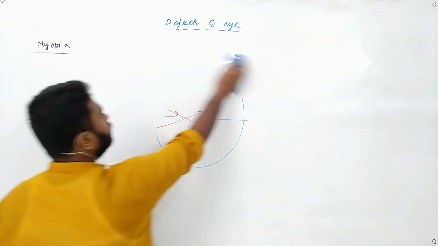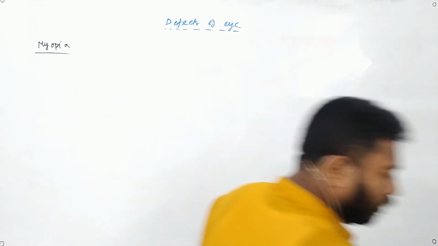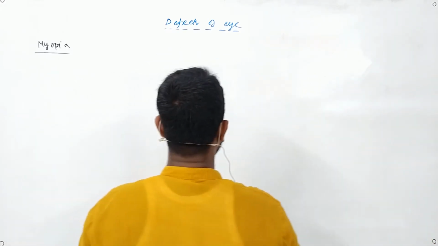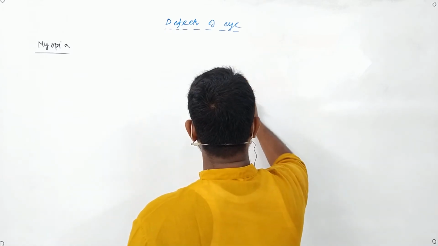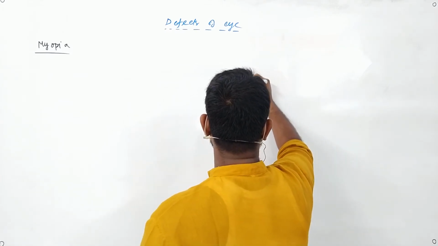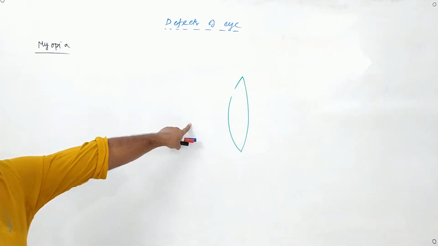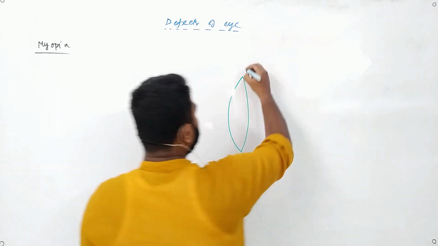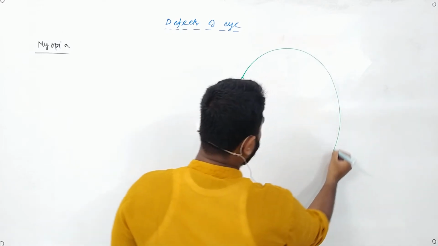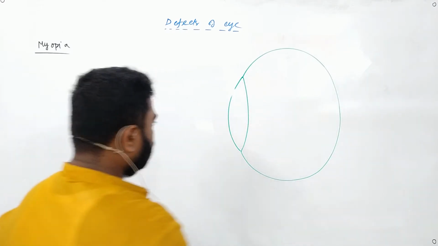We will make the eye lens look a little bigger. This is actually not the case, but so that we understand it properly, we are making the eye lens a little bigger. Now this is our eye beyond our eye lens.